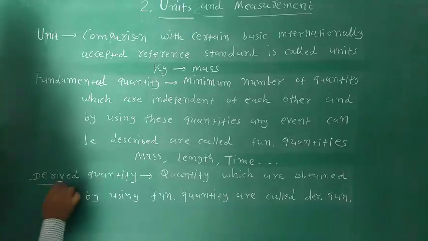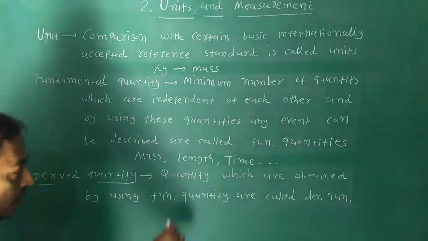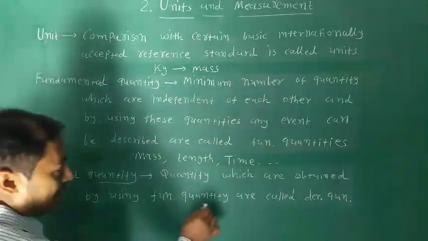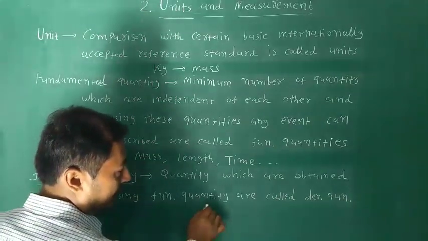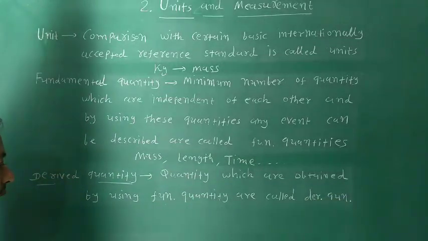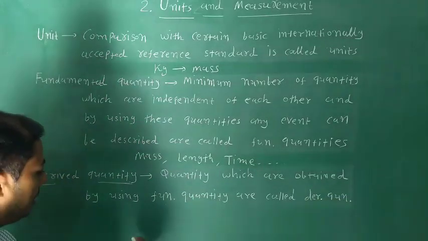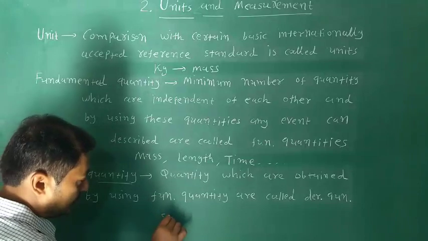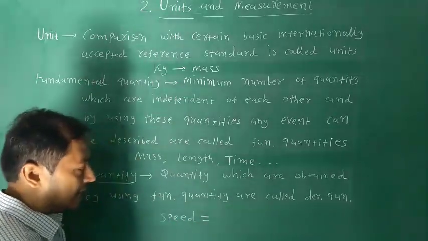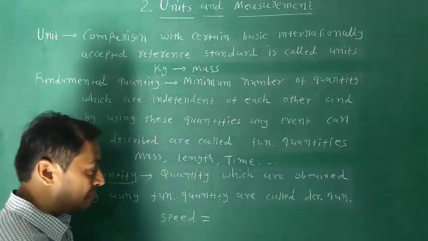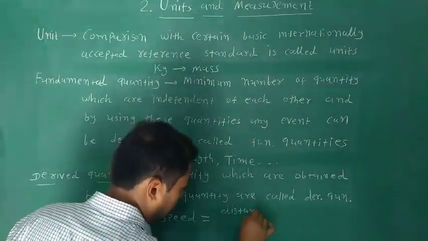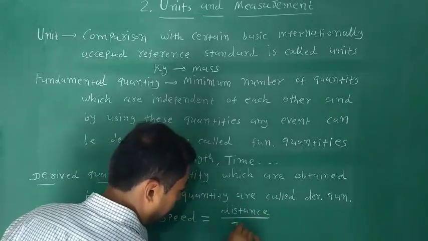Third is derived quantities. Quantities which are obtained by using fundamental quantities are called derived quantities. Friends, I give one example of derived quantities. Suppose speed. You learned in standard 9 what the formula of speed is. Distance upon time.